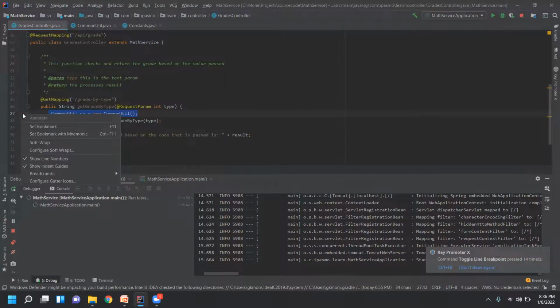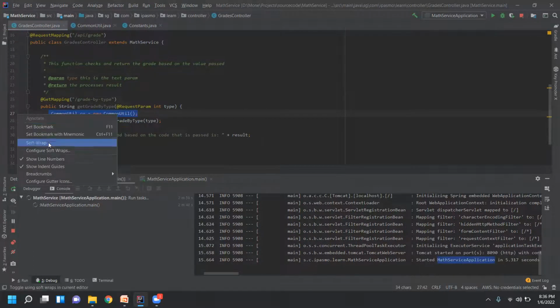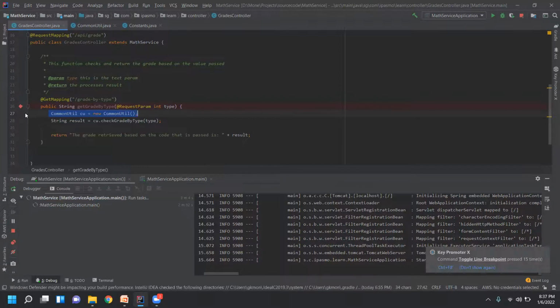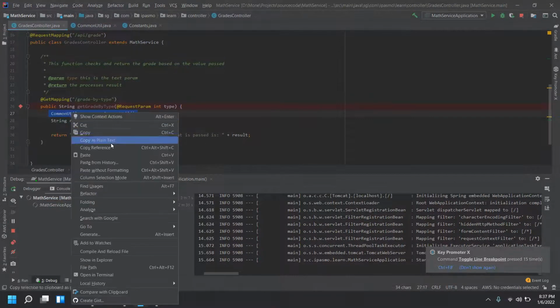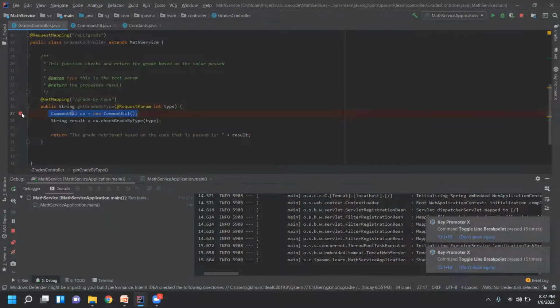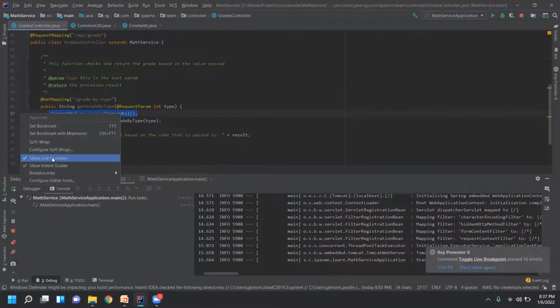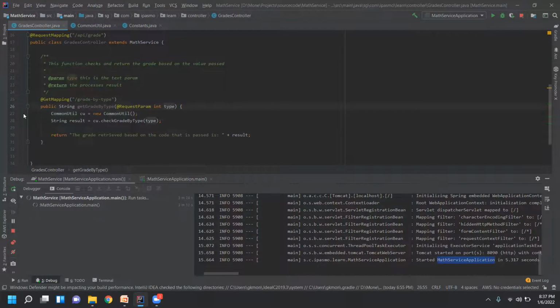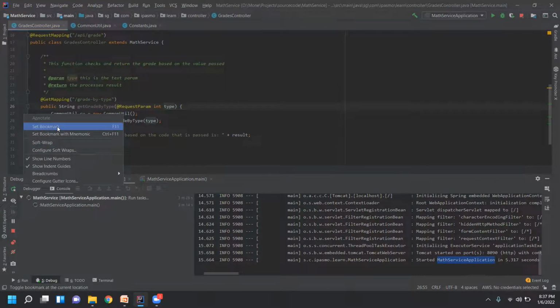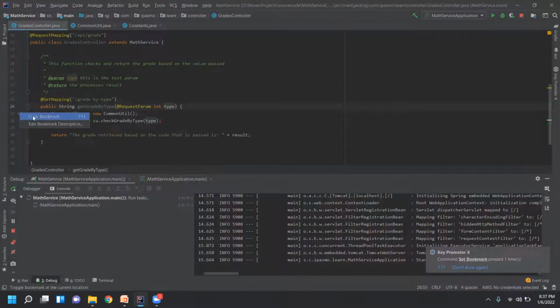Or you can use right click. So yeah, I think here it's not showing up. Okay, so right click, there is a set breakpoint. It depends on IntelliJ versions, it differs. Actually, the second one, set breakpoint. No, it's a bookmark actually. It's not this actually.